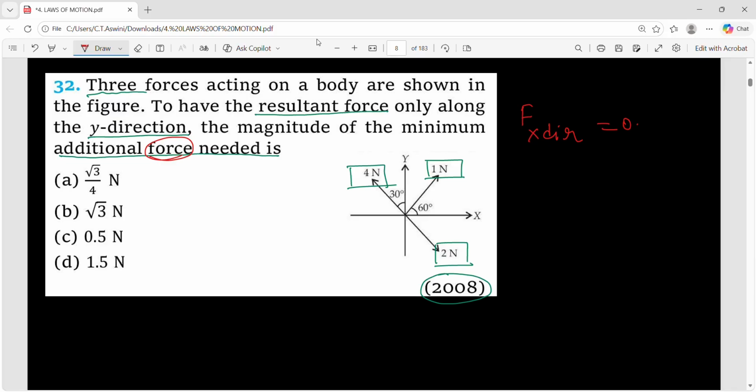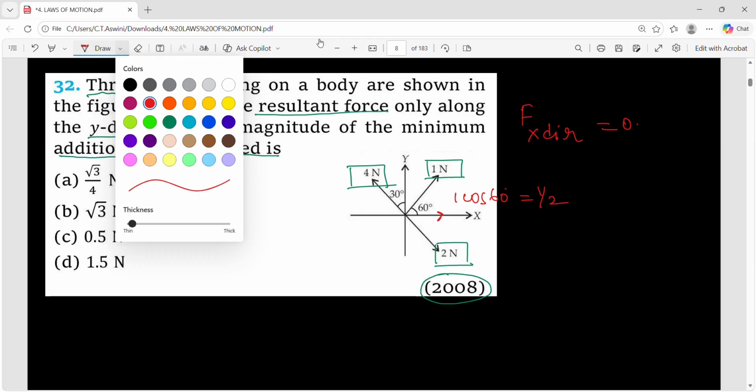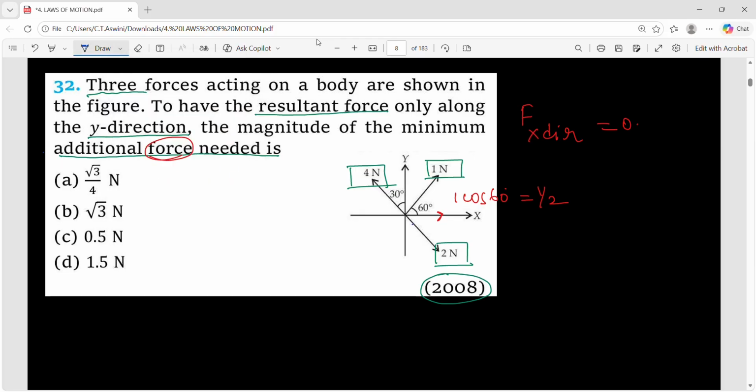Now, so see this first force 1 Newton. What is its x component? It is adjacent side, right? So vector cos 60. Cos 60 is 1 by 2. Now if you take this 2 newtons, angle is not given but still you can find it. Vertically opposite angles are equal, 30.